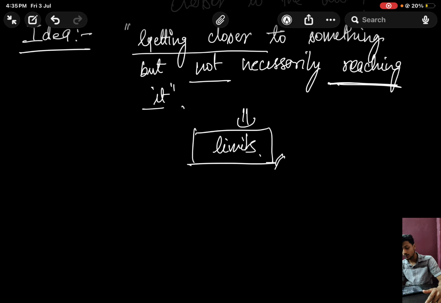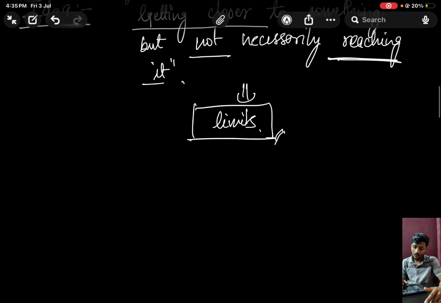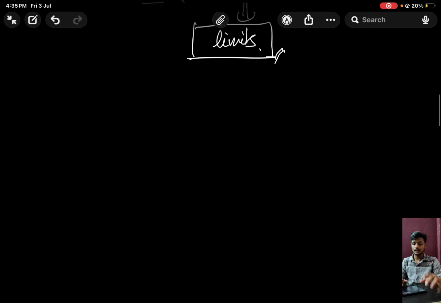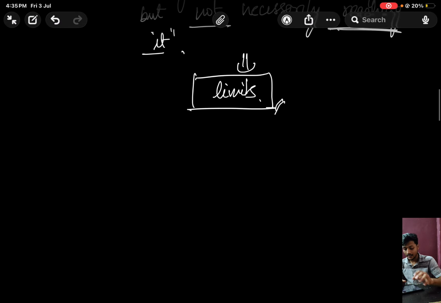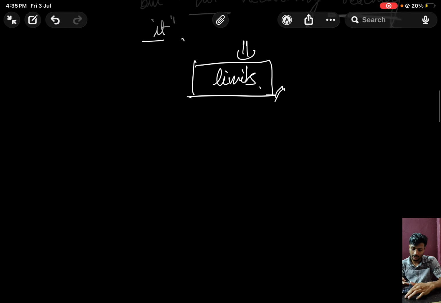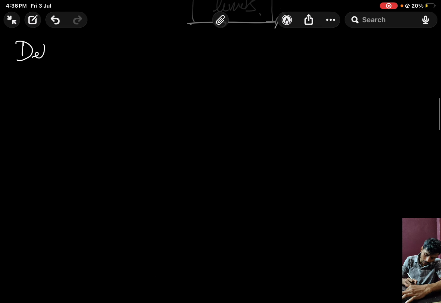Now the next question arises. To answer this question, we will first discuss the definition of limit. We will understand the mathematical definition of limit, and from that we will connect this idea with the help of an example. So let's move to the definition round. So, definition.